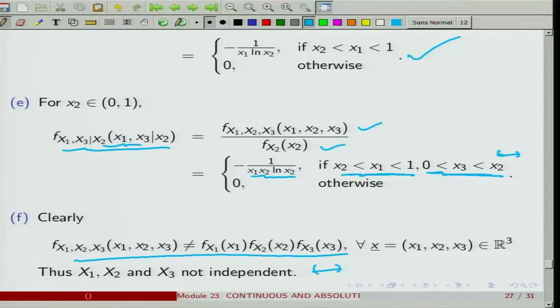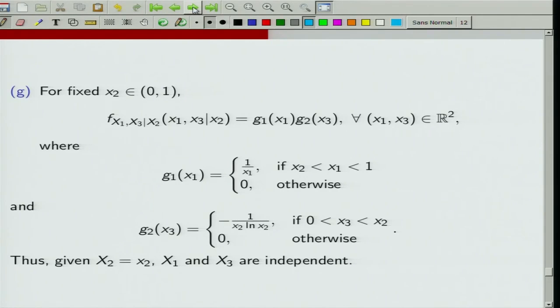This also follows from the fact that S_X is not equal to S_X1 cross S_X2 cross S_X3, that we saw in the beginning itself. So, one can argue non-independence of x1, x2, x3 follows from this fact as well.